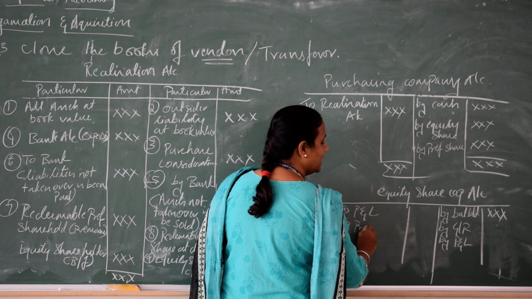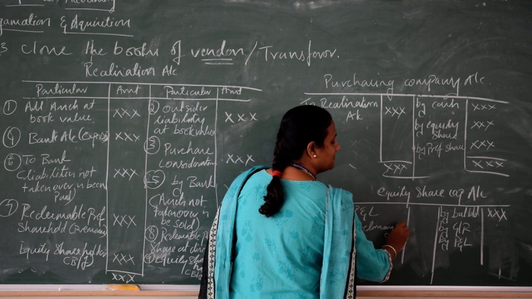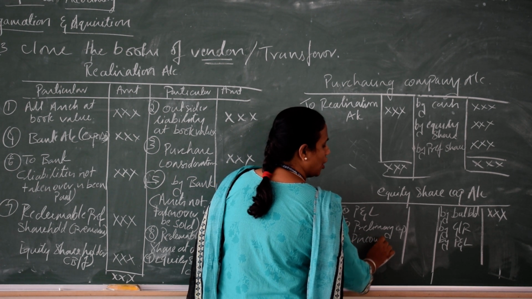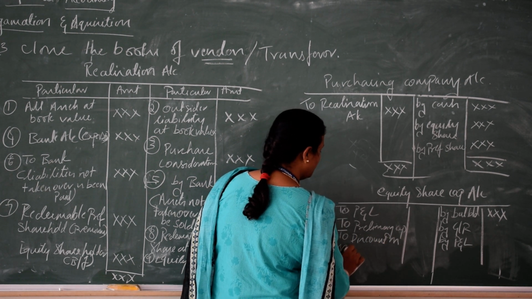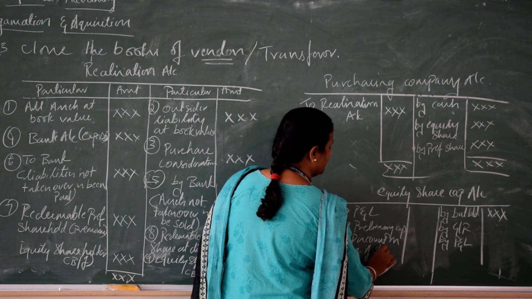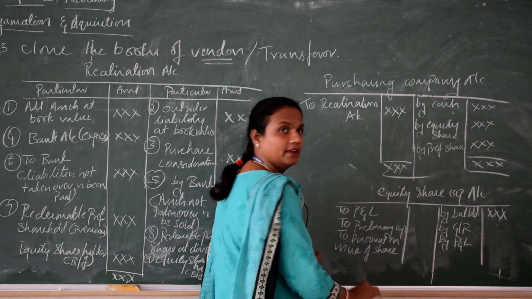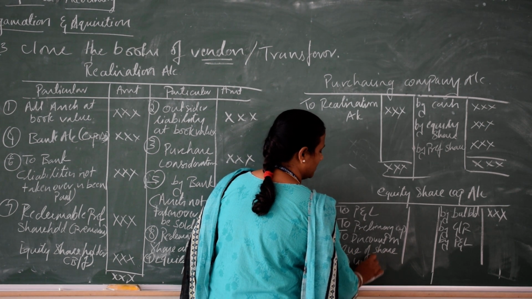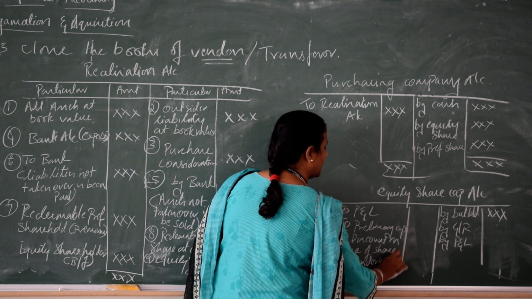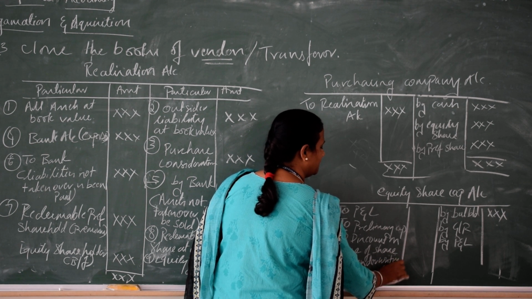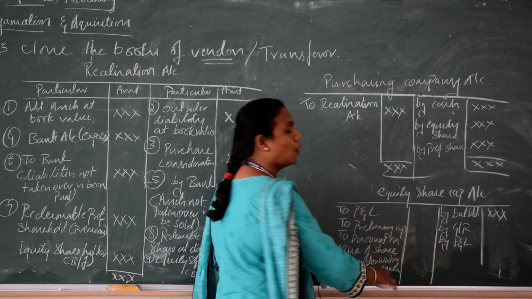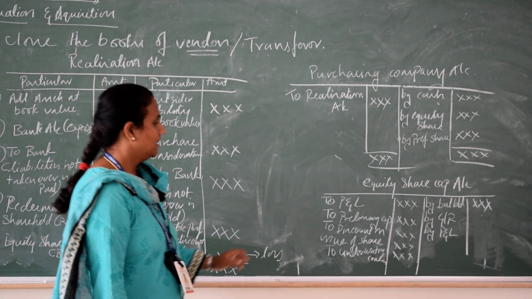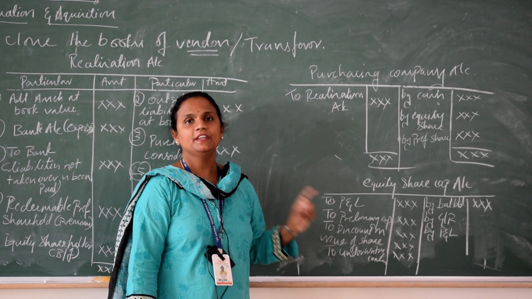To preliminary expenses, to discount on issue of share, to underwriting commission. These are the 4 assets which you have not taken in your balance sheet.